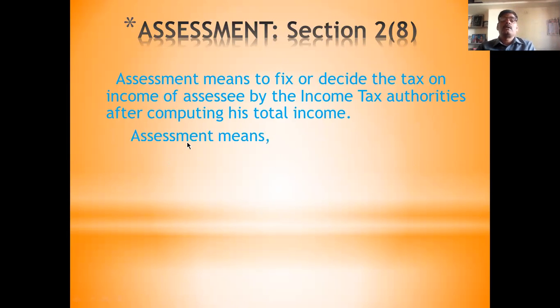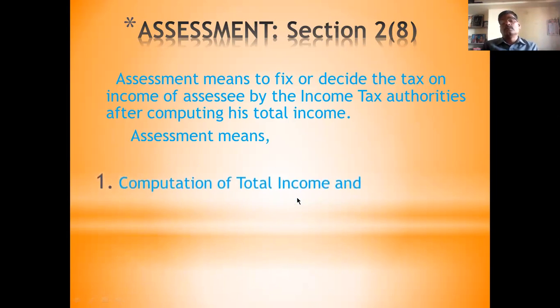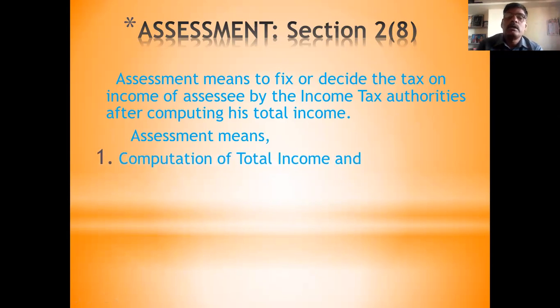So this assessment has two stages. The first stage is computation of total income. First of all, you have to calculate the total income. How to calculate the total income? Total income is to be calculated on the basis of 5 heads. First, income from salary.